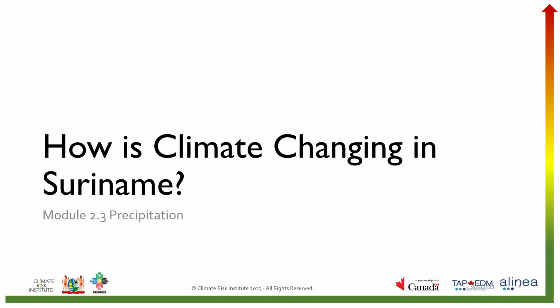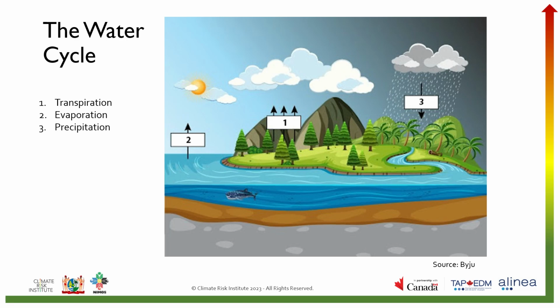In Module 2.3, we will discuss precipitation. To understand how climate change will impact precipitation, we first need to look at the water cycle. This is a simplified graphic of the water cycle that you may be familiar with, but we will review it